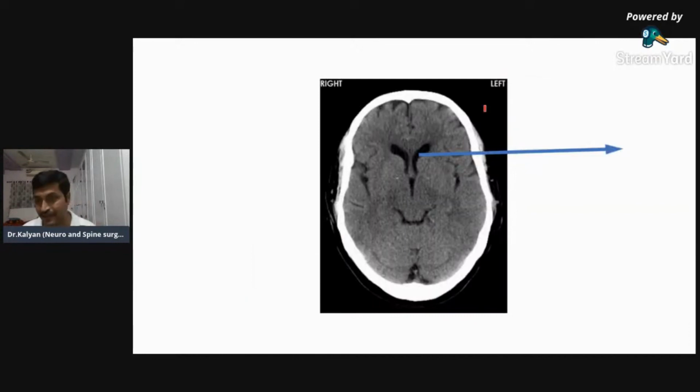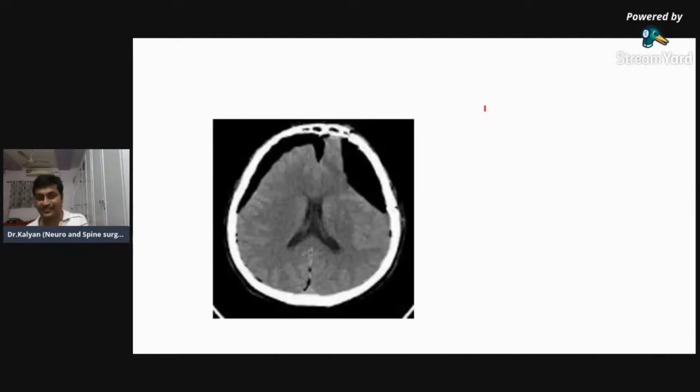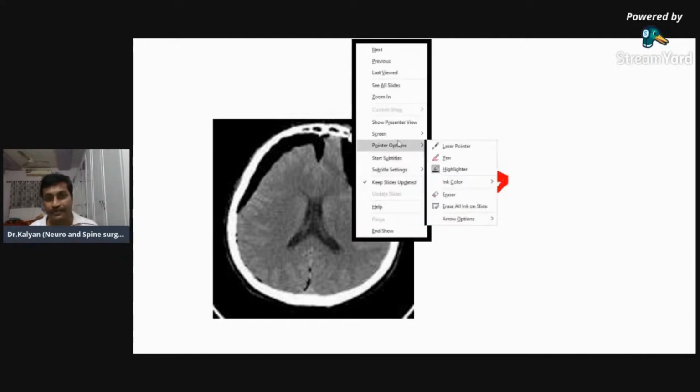So, label A. Label the structure. This is hypodensity, and this hypodensity is because of, you have already labeled, a ventricle which is containing the CSF. Now label the structure. Now what is this? I will help you.